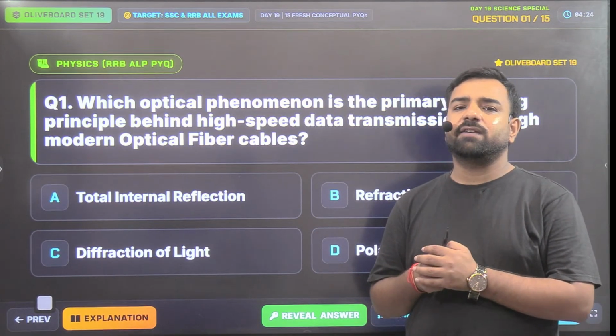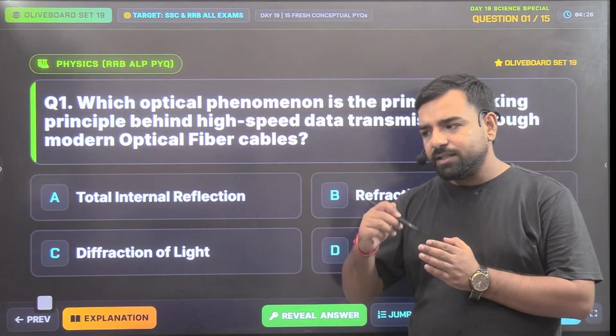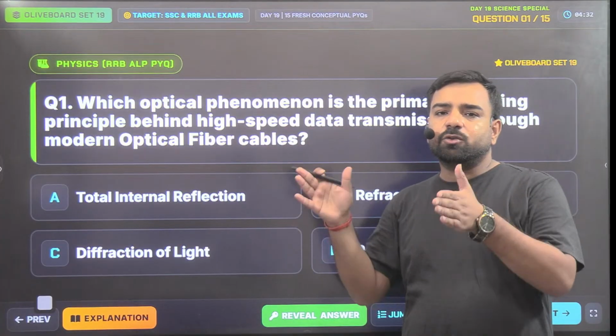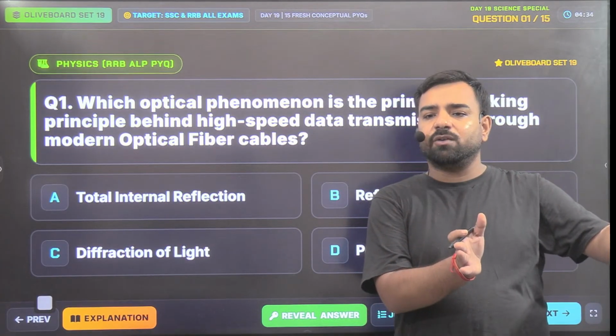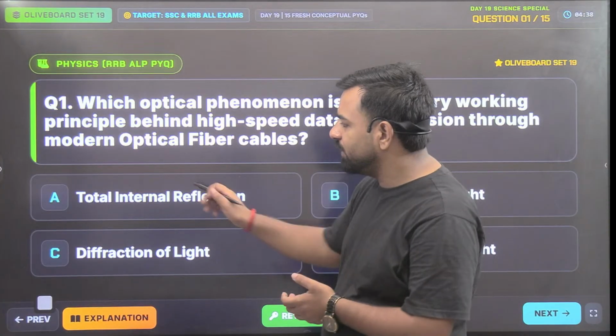So we have Utkarsh as well, hello Utkarsh. It gives us clarity that there will be total internal reflection and those rays will be left over there only. That's the concept of total internal reflection, and here we have option A.